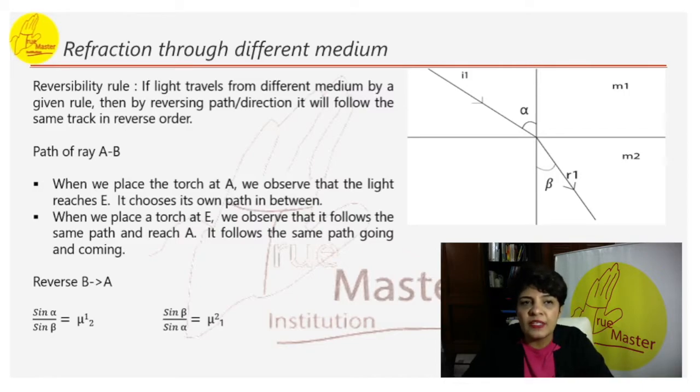We observe that the light exactly takes the same path. It follows the same path going and coming. So AB and reverse path BA. So we can say sine alpha by sine beta equals mu 1 2. Then what will be mu 2 1? It will be sine beta by sine alpha by Snell's law.